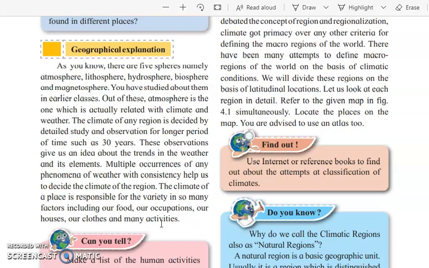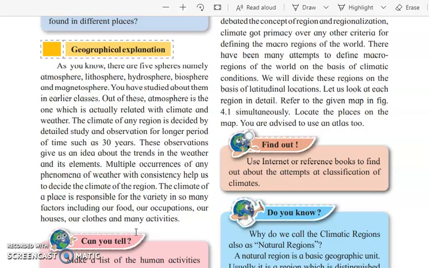Now, climate is definitely going to influence the soil. The climate in the region determines how the soil will be influenced, and soil is definitely going to affect your vegetation, right? And if the vegetation is affected, then definitely the occupation and houses are going to be affected. So everything depends totally on climate.